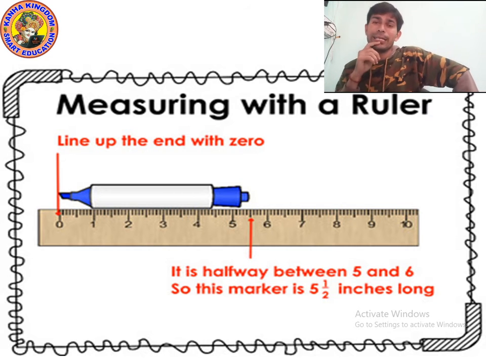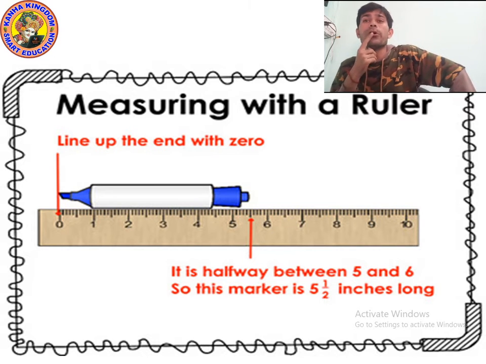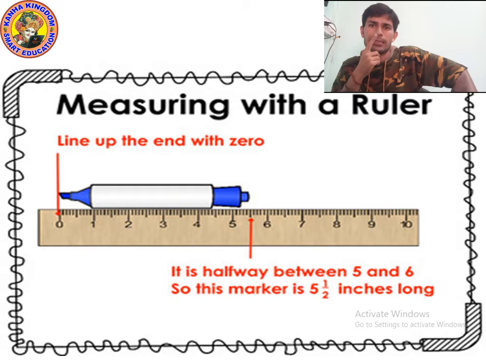So, how to find the length of this marker? To find the length, we will see the 0 point of the scale. We will begin from the 0 point, where the tip of the marker is just matching with it. And we will see the last tip of the marker in a horizontal way, in a perpendicular way.